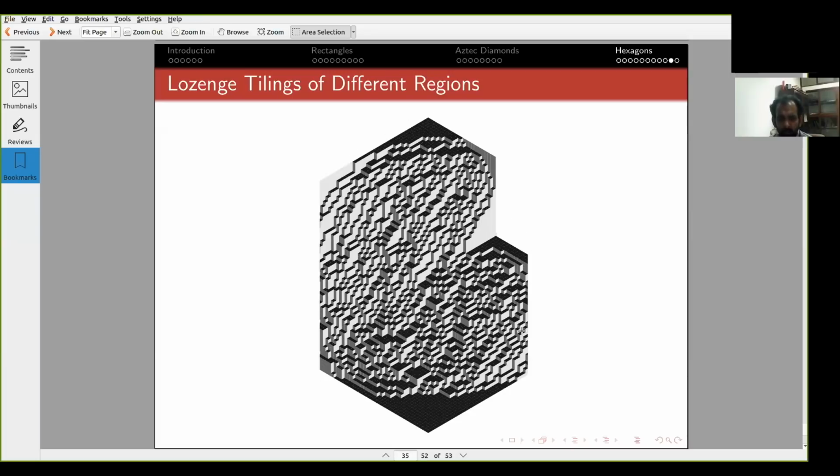It's a non-convex polygon, and you have a triangular lattice inside, and you pick a random tiling of this region, and again you will get this Arctic Circle phenomenon. You will have frozen regions. You can see frozen regions near the corners, like here even, and there'll be a curve separating it. And if you look carefully, here the curve is heart-shaped.